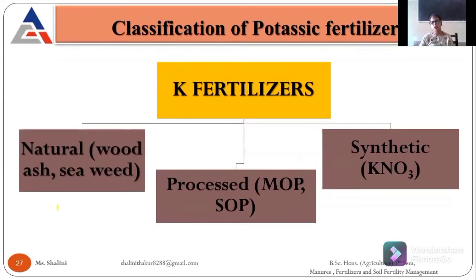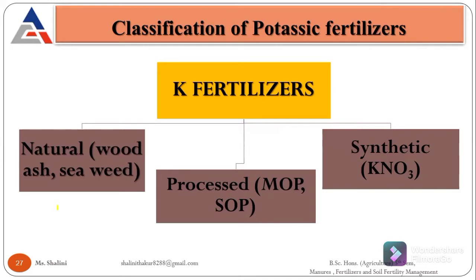So the classification is into three: natural, processed, and synthetic. Natural means available in our nature, materials containing potash that are easily available in our environment. Processed means those we prepare or manufacture with a long process.